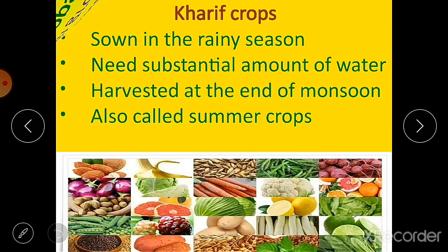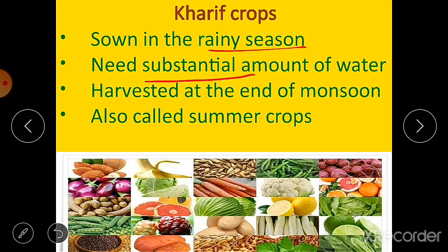So let's see what are the kharif crops first. The crops which are sown in the rainy season are called kharif crops. The rainy season in India is generally from June to September, that we know, and the sowing of kharif crops starts in June-July at the beginning of the southwest monsoon, because these crops need a substantial amount of water. Substantial means they need lots of water, a huge amount of water, particularly a crop like paddy, or we can say rice.